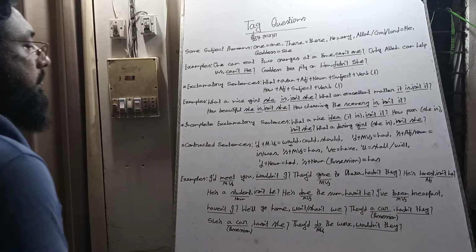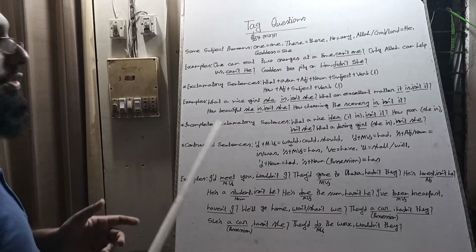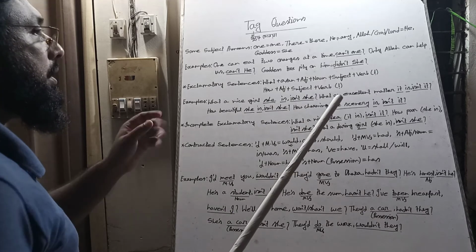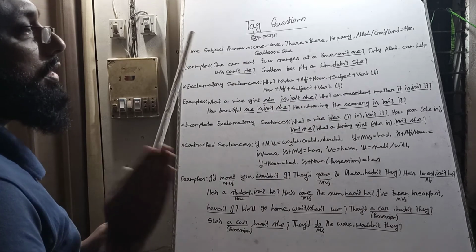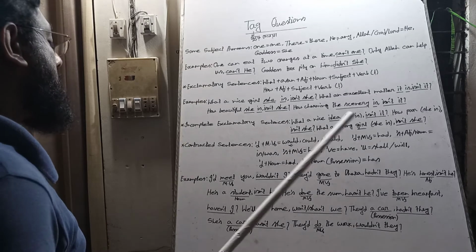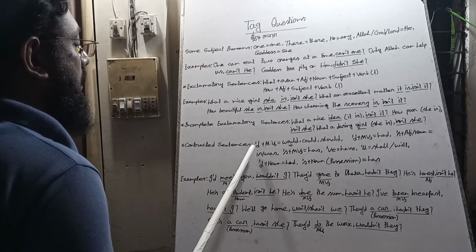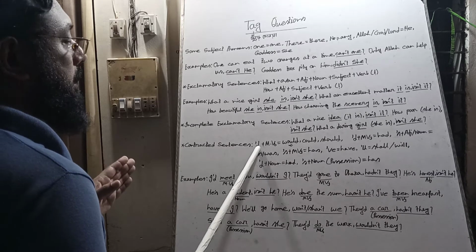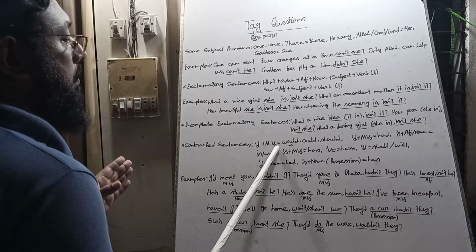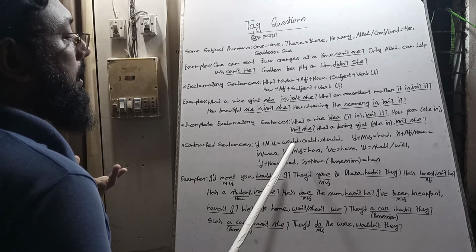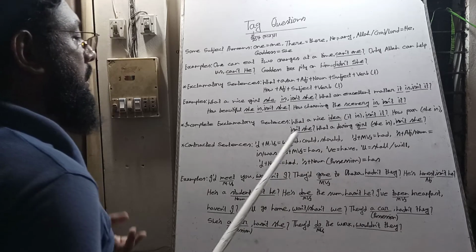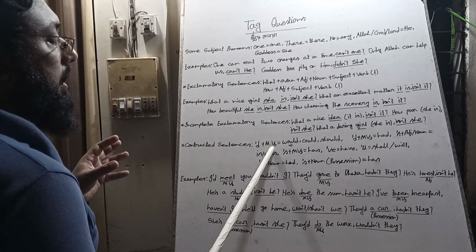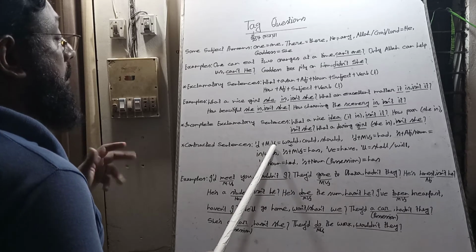Contracted sentences. There are two kinds of contraction: with subject, and with not, that is with auxiliary verbs. If we find subject plus apostrophe d, after this the base form of the main verb, surely it would be would, could, or might. We know after modal auxiliaries there is the base form of the main verb.